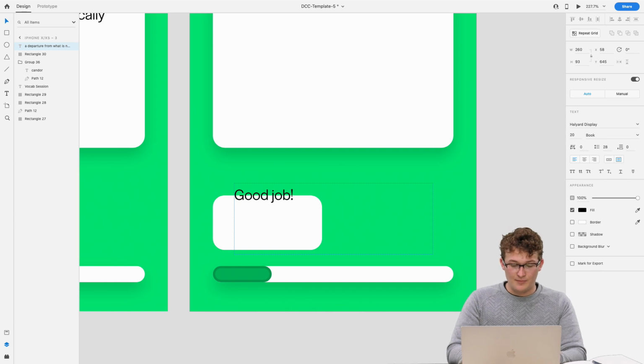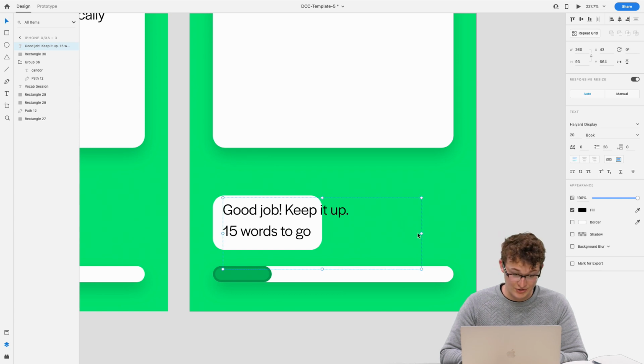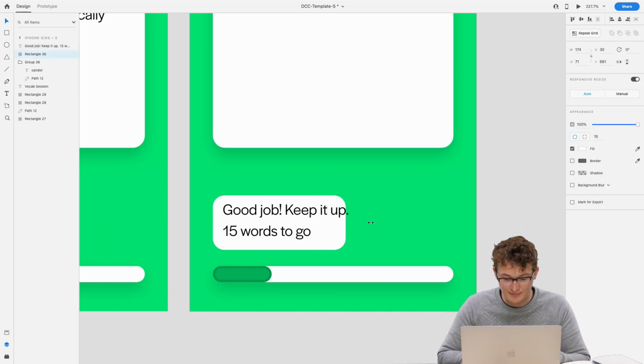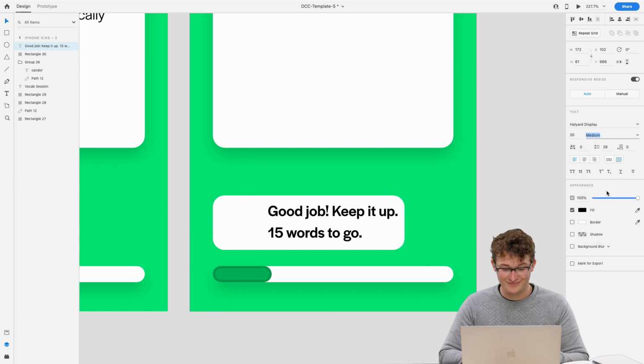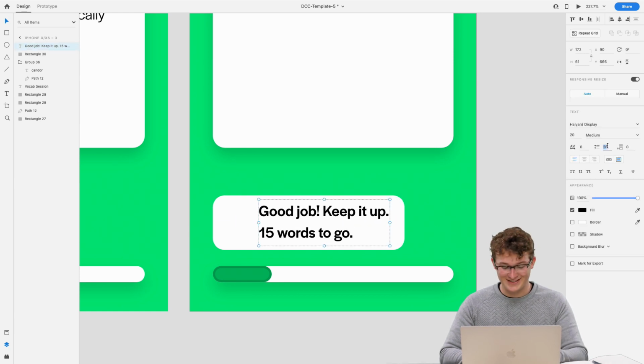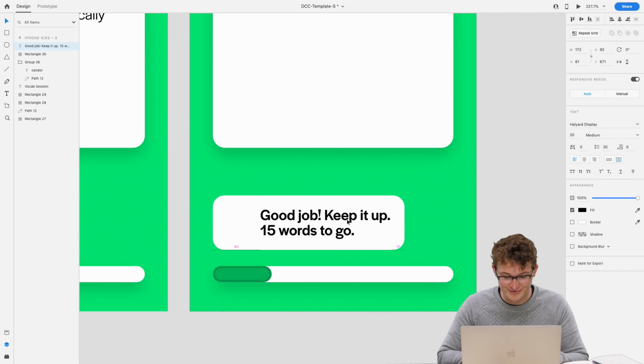Good job. Keep it up. Maybe like 15 words to go. And we're not going to do all 15 words. You're surely welcome to. I'm not. I only have half an hour here today for you. But we're just going to put this little motivational message in there. And maybe actually an emoji? Yeah? An emoji? Are we that cool? Yeah, we're that cool. Okay.